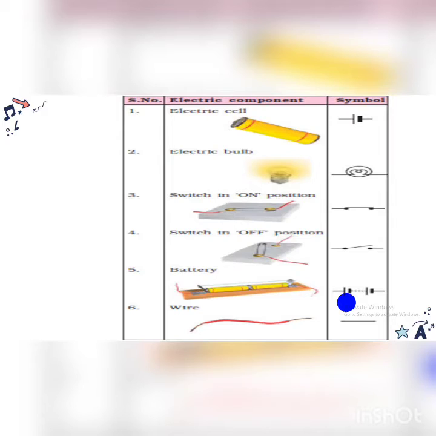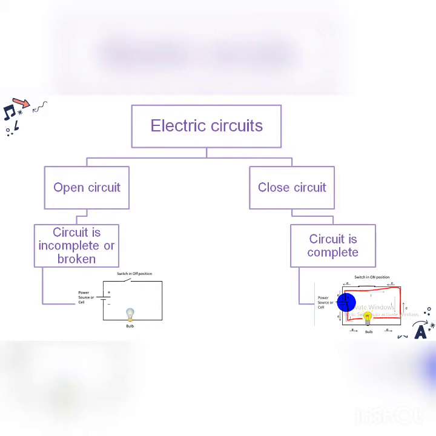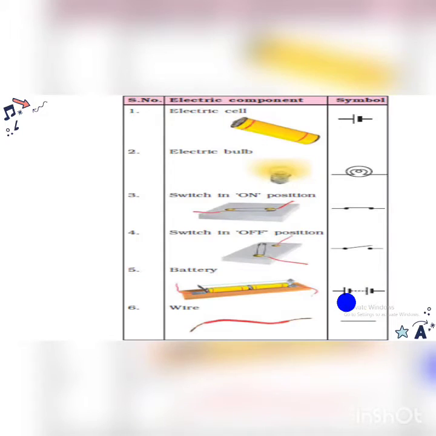Now we are moving to the next. In this chapter up till now we have completed electric components and symbols. To draw such a diagram over here, to draw the bulb completely along with its filament, to draw the electric cell along with its terminals, it is quite tedious. So for showing the electric circuit, we use the schematic diagram of the electric circuit in a symbolic manner.